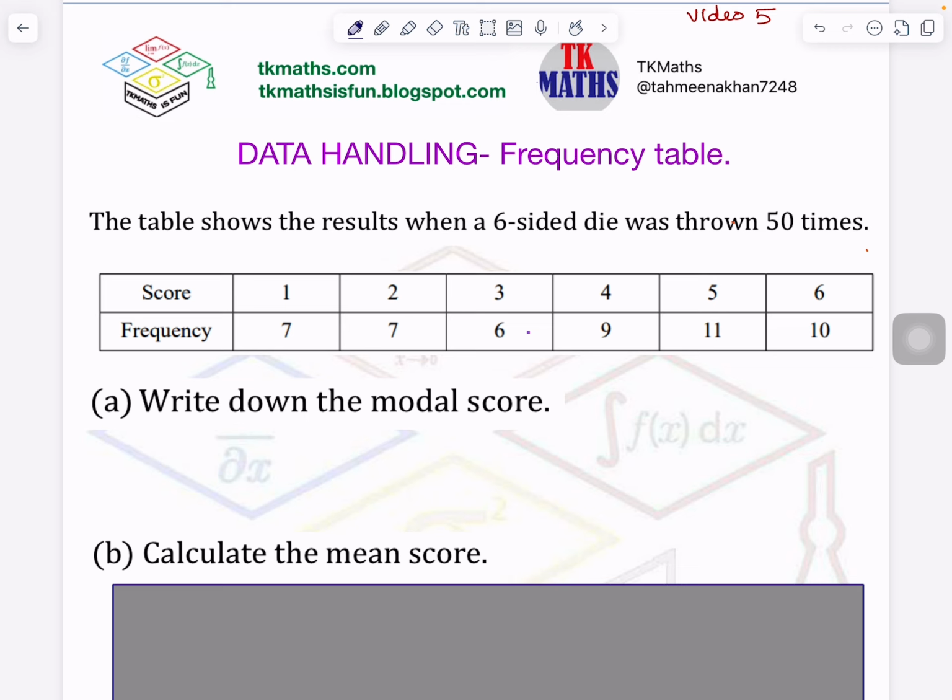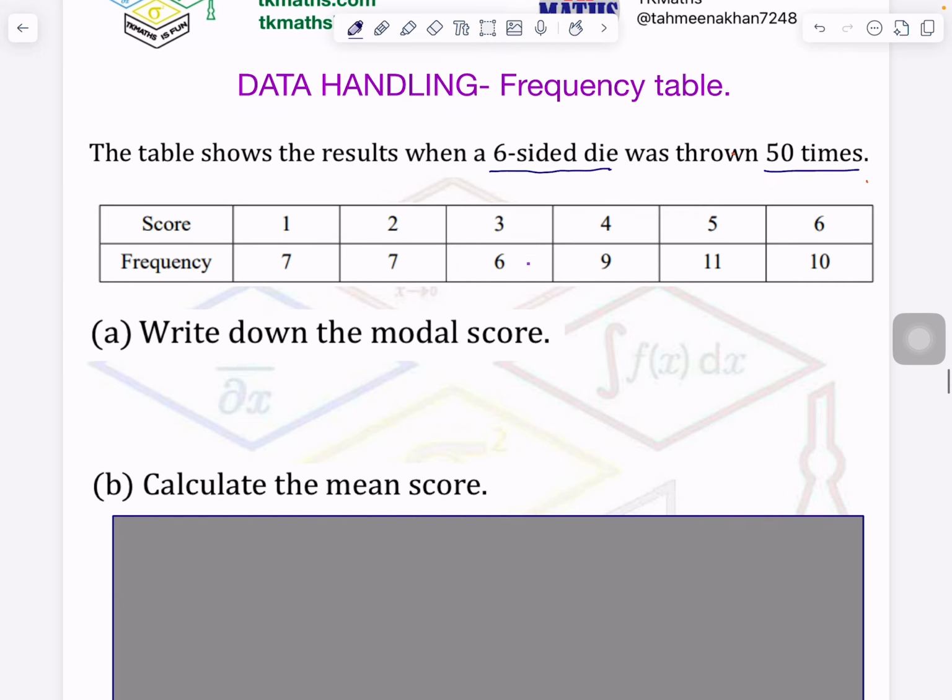So it is about throwing a 6-sided die, and how many times has it been thrown? 50 times. Out of those 50 times, the side which has 1 written on the die, how many times did it appear? 7 times.